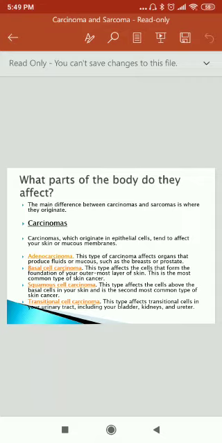Second, basal cell carcinomas. This type affects the cells that form the foundation of your outermost layer of skin. This is the most common type of skin cancer. Squamous cell carcinoma. This type affects the cells above the basal cells in your skin and is the second most common type of skin cancer. Transitional cell carcinoma. This type affects transitional cells in your urinary tract, including your bladder, kidney and ureter. These are the four types of carcinoma.